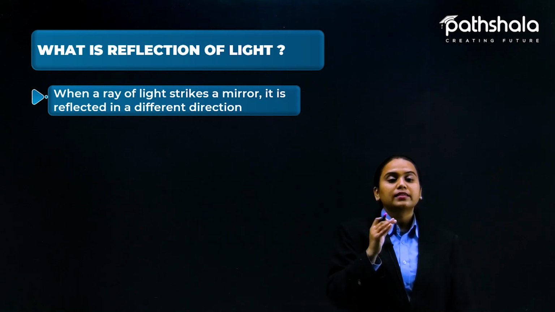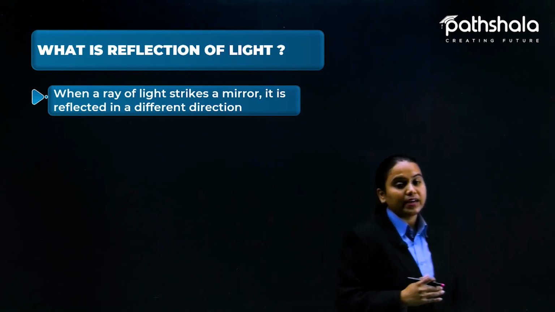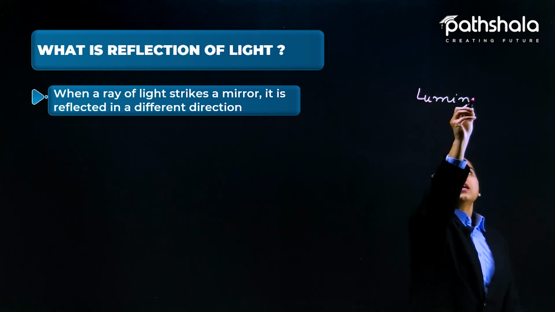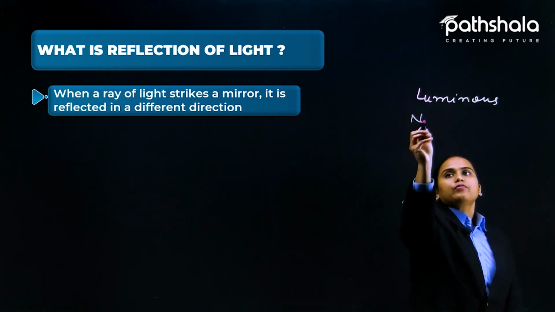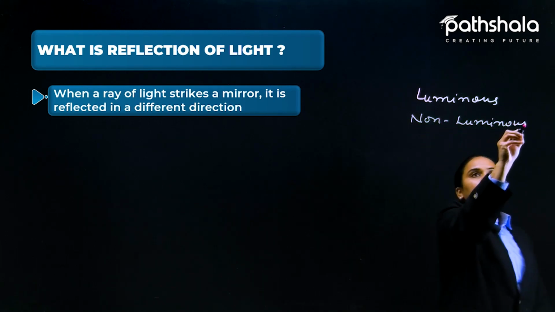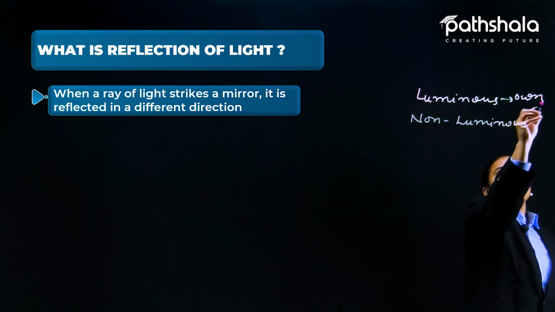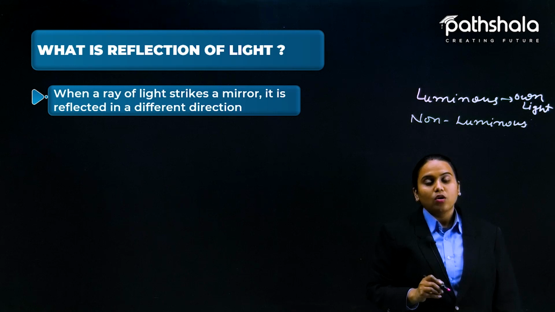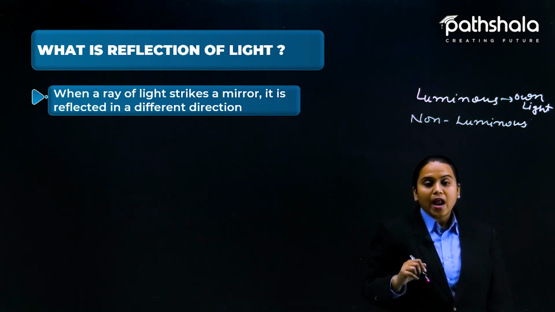But there are some objects that are not throwing light at you. As you know, there are two types of objects, luminous and non-luminous. Luminous are the objects that have their own light, like this screen at which you are looking right now, like the sun and the stars.